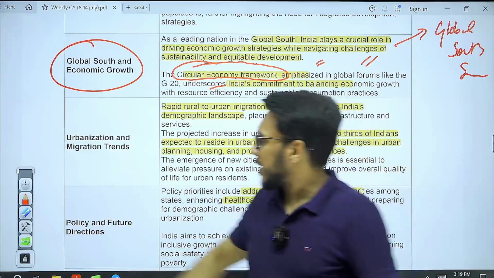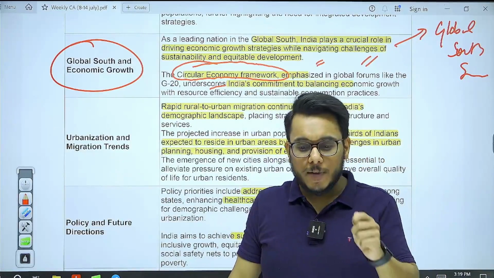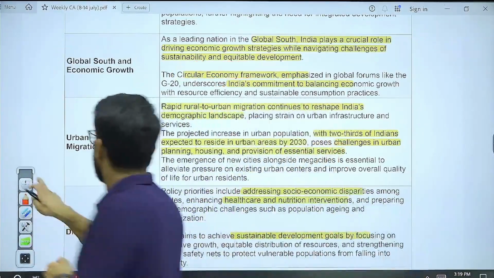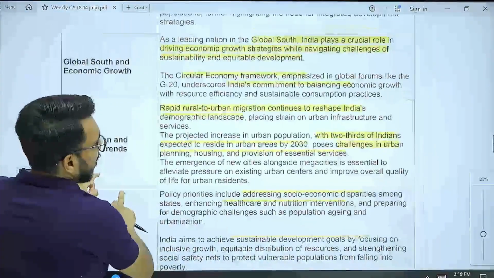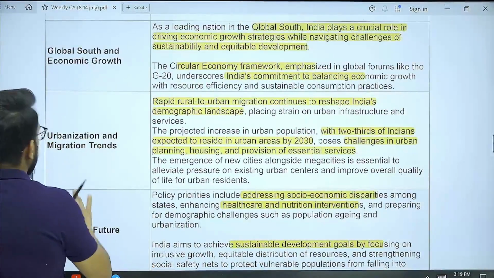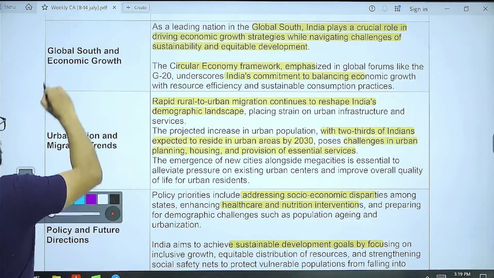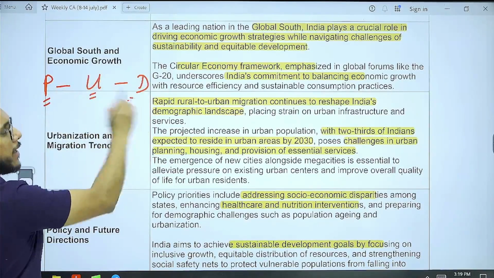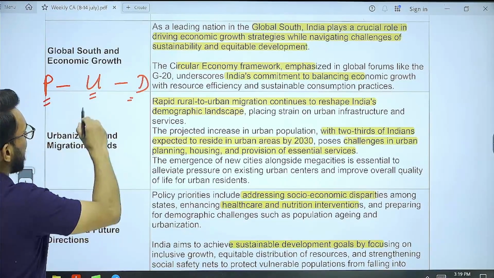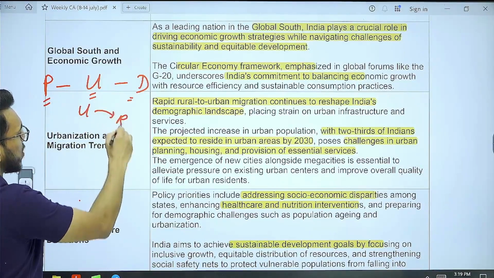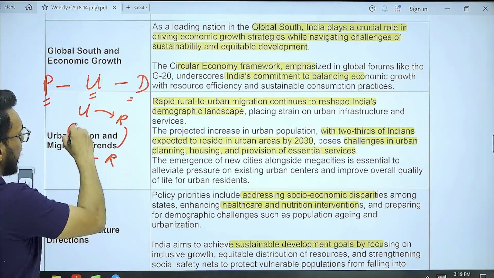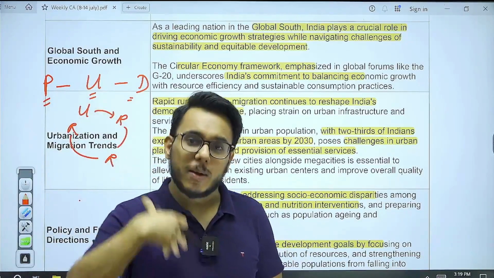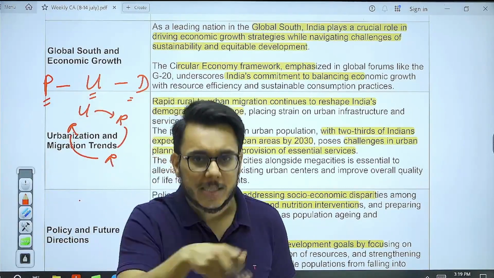You see this particular thing. There are two models of economy. One is the linear model of economy, and the other is the circular model of economy. Let me explain both of these. So, what is the linear model of economy? Produce, use, and discard. Linear model of economy. Circular model of economy is use, reuse, recycle, refurbish. You use a product, you reuse it, you recycle it, you refurbish it. After refurbishing, again use it. This is a circular model of economy.